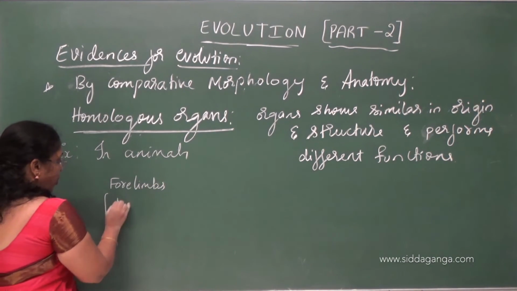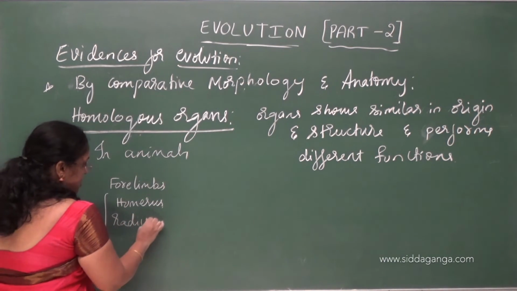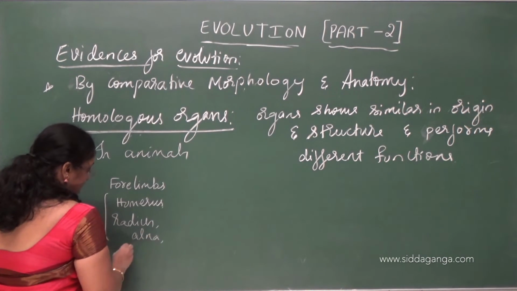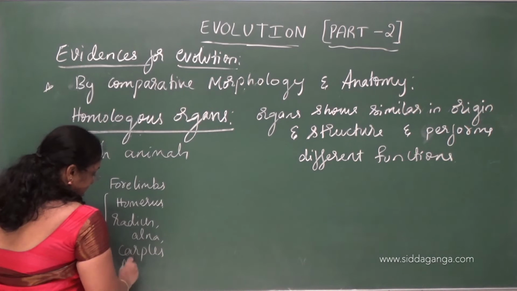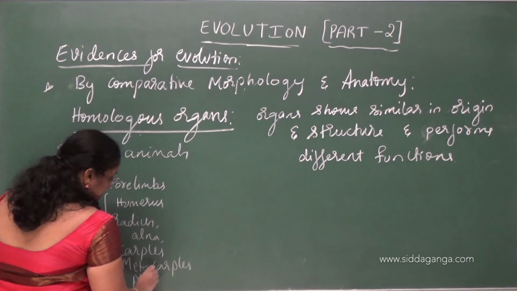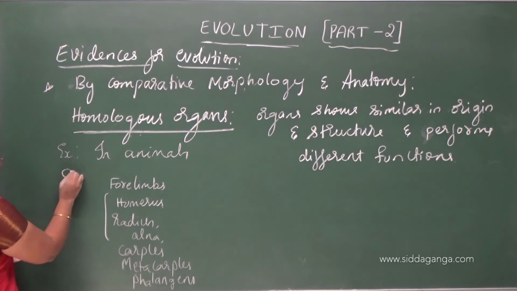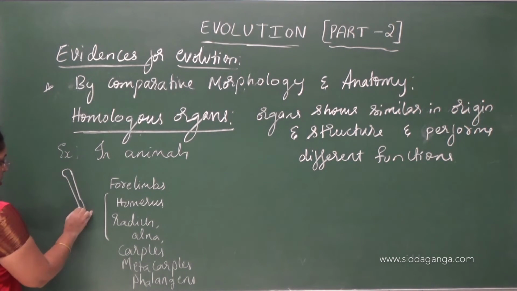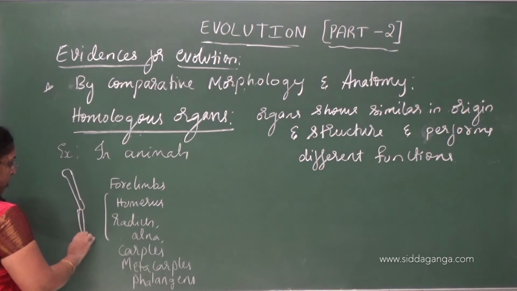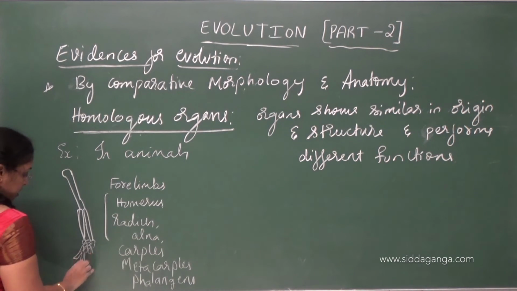which are made up of humerus, radius, ulna, carpals, metacarpals and phalanges. Last year in the skeletal system we read this. So this is a humerus, roughly I am drawing. This is radius and ulna. They give rise to carpals, then metacarpals, then we get phalanges like this.